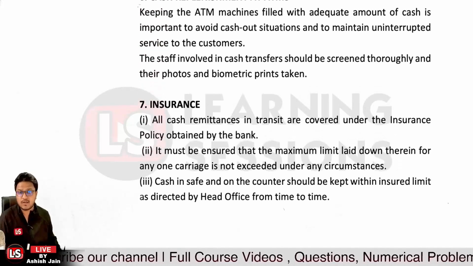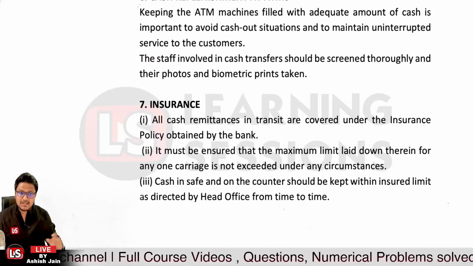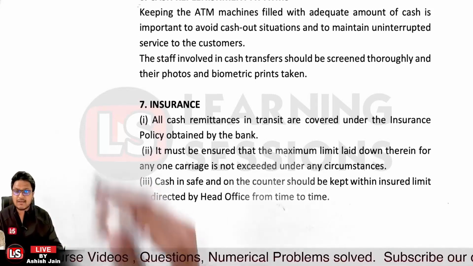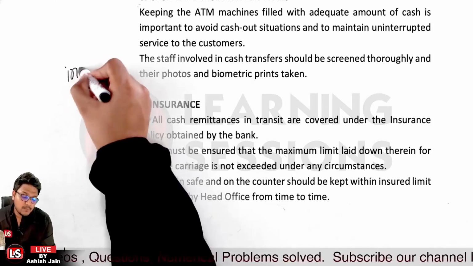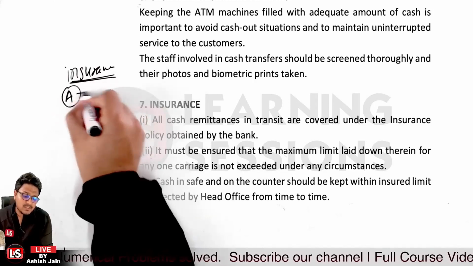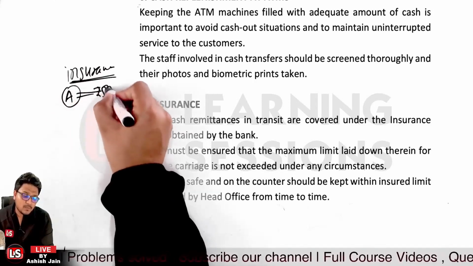Then it's related to insurance. Now all the cash remittances in transit must be covered with the bank insurance policy, and each and every bank has insurance up to some particular point. Let's say the bank has a cash and remittance policy covering an amount up to rupees 50 lakh.